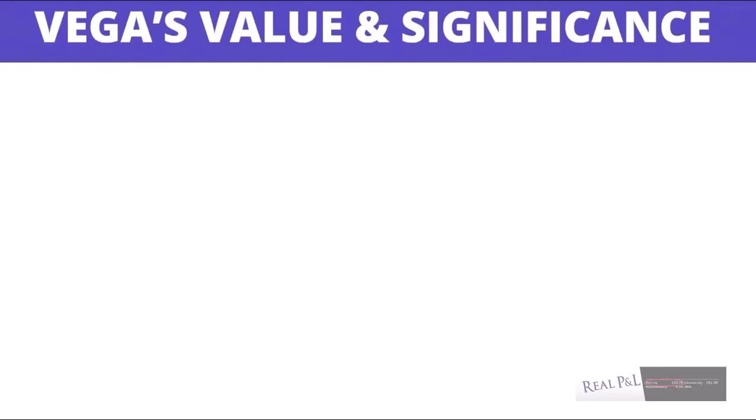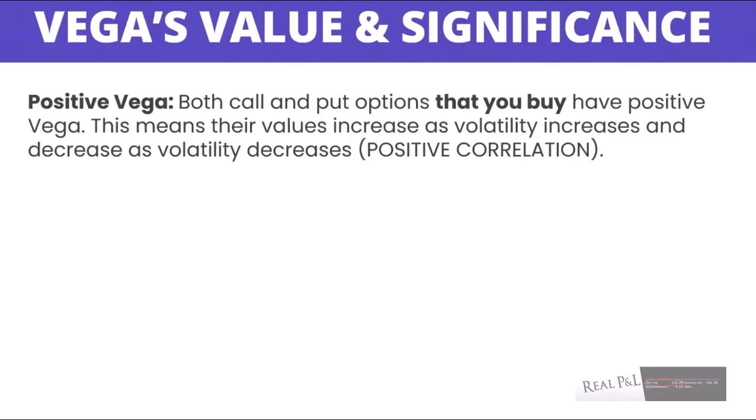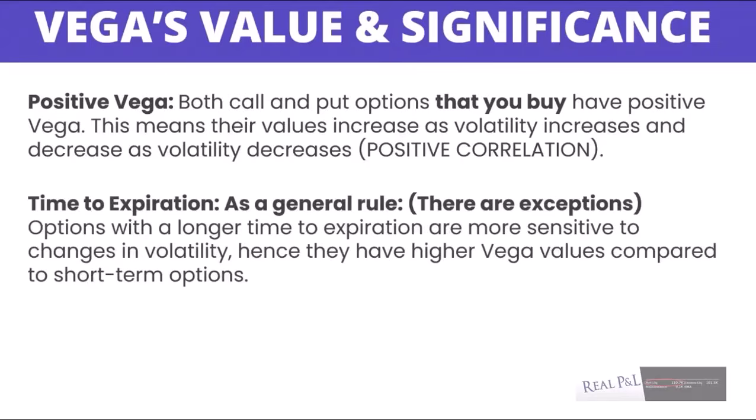Vega's value and significance. So, positive Vega: both call and put options that you buy have positive Vega. This means their values increase as volatility increases and decrease as volatility decreases. This is a positive correlation.